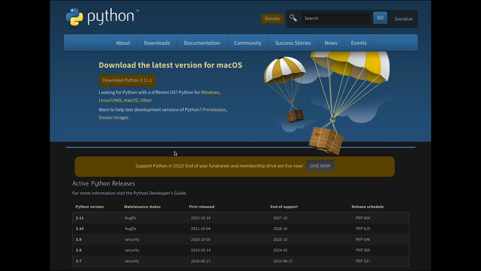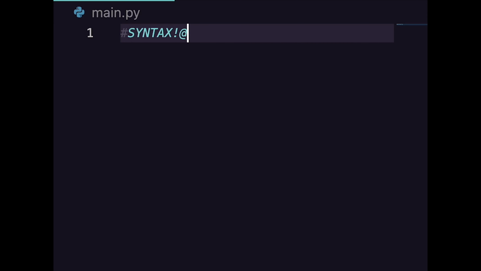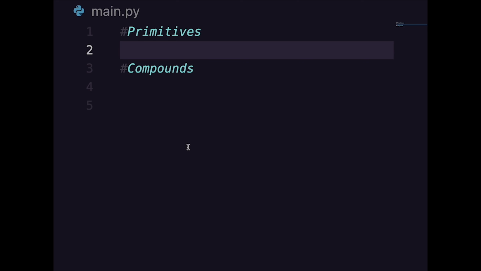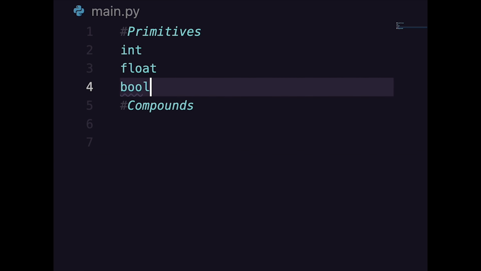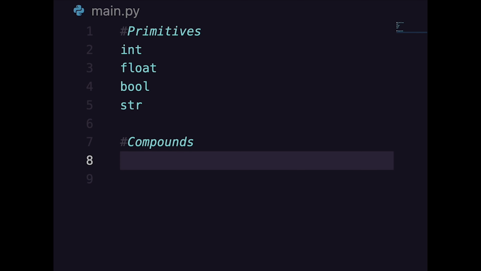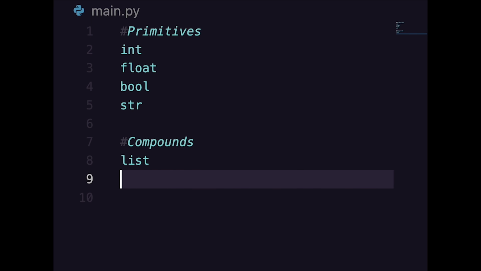So if you don't have Python installed already, head over to python.org/downloads and install Python here. All right, let's talk about the syntax. Variables hold primitives and compounds. Primitives are your basic ints, floats, bools, and strings, while compound data is held by lists and dictionaries.